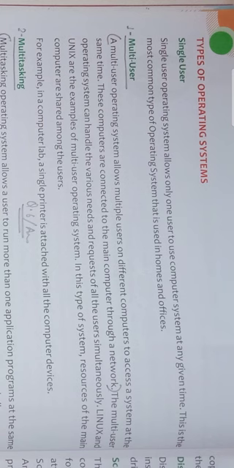But we only discussed the types of operating system and some points of utility program, like the network utility and file manager. So the topics of today's video are types of operating system and then utility program. In utility program we discuss only two headings, network utility and file manager. After that I will stop the video. So let's get started with the first topic, that is types of operating system.